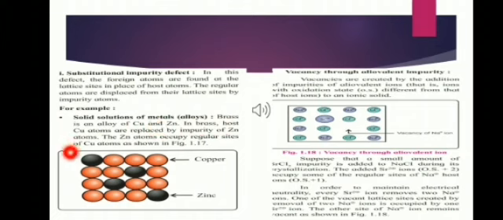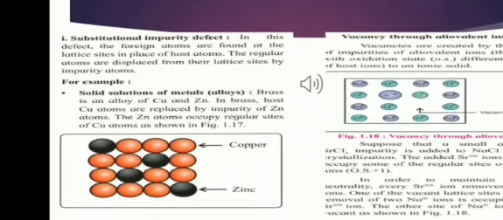Let us take an example of brass. Brass is an alloy of copper and zinc. In brass, host copper atoms are replaced by the impurity of zinc atom. The zinc atom occupies the regular sites of the copper atom as you can see in the figure.